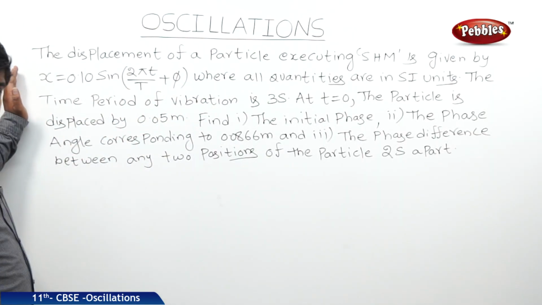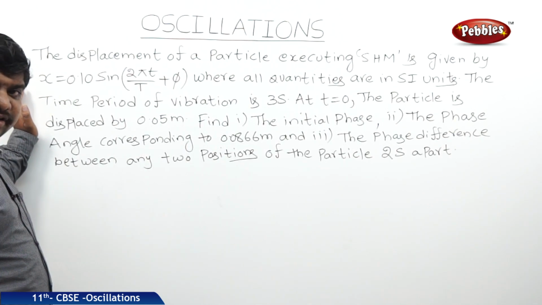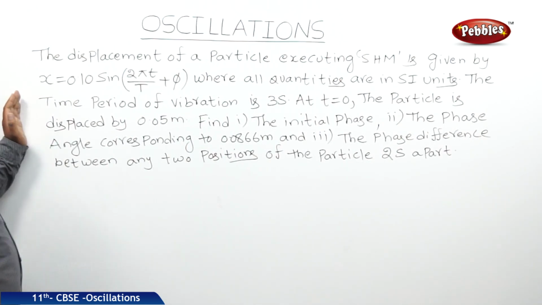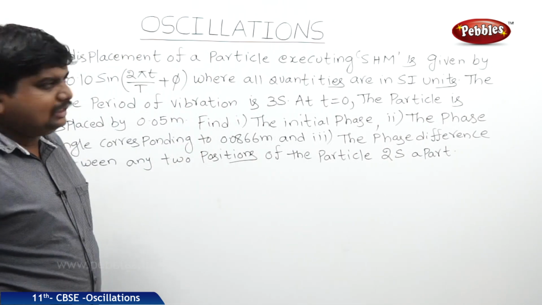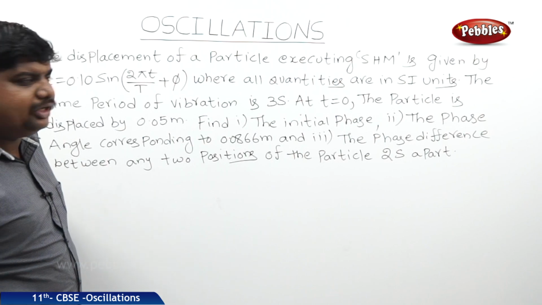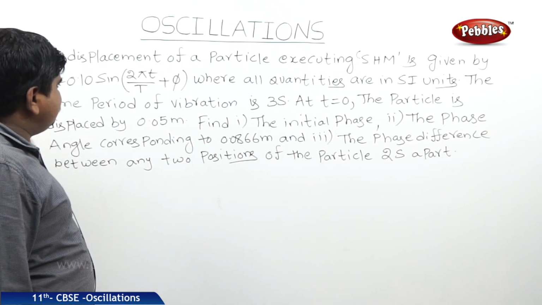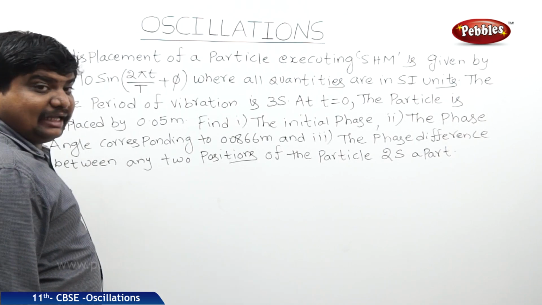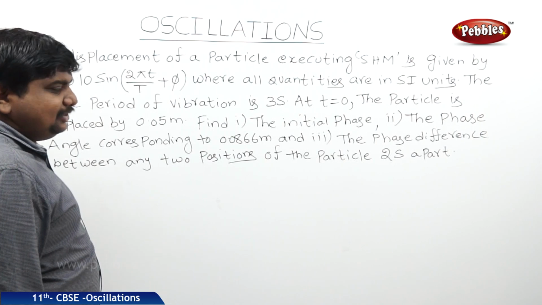This is another problem which asks for the time period and frequency of the oscillations of an oscillator. The content of this problem: the displacement of a particle executing simple harmonic motion is given by x is equal to 0.10 sine (2 pi t by T plus 5), where all quantities are in SI units.